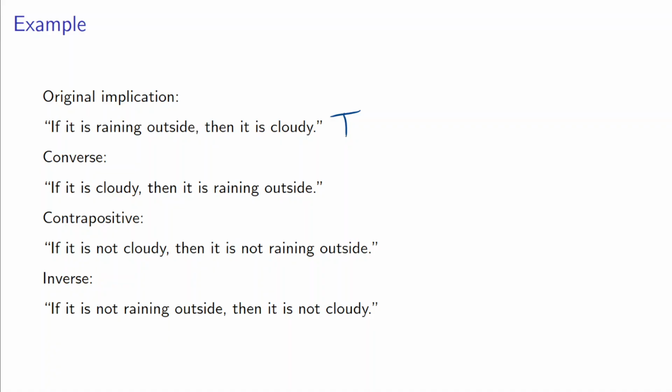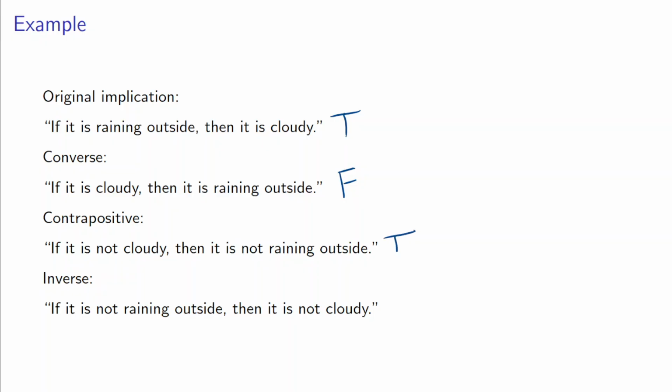So let's look at the converse. Is it true that if it is cloudy, then it is raining? I don't think that's always true, right? There are certainly cloudy days where it is not actually raining. So that one would be false. What about the contrapositive? If it is not cloudy, then it is not raining outside. So if we're going to assume that the original implication is true, then if it's raining, then it is cloudy. So if it's not cloudy, then we could assume it is not raining. So this one would be true.